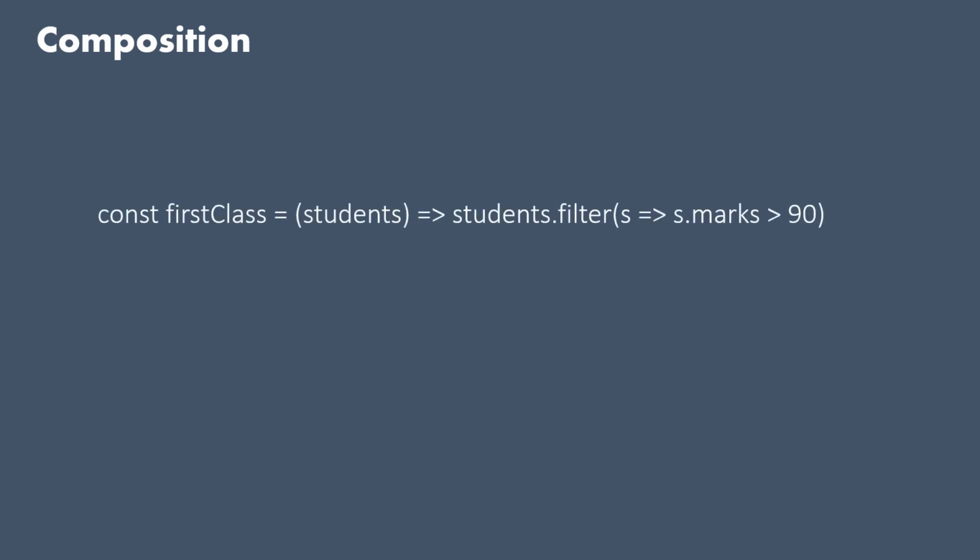We also have a concept called composition in functional programming, where we combine several small pure functions to solve our problem. We take the result of one function and use it as an input to the next function, then take the result of that and pass it to the next function, and so on. For example, we have a function called first class, which, when given students, returns the students who have marks more than 90, those students who are considered first class.